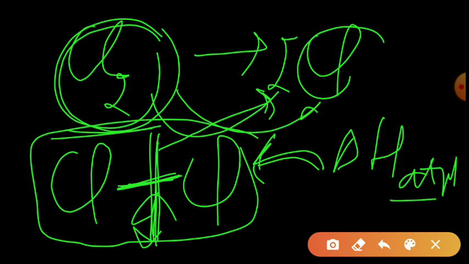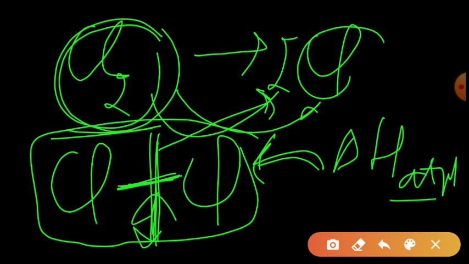Understood? So this is the enthalpy change of atomization, the energy required to convert a molecule into its constituent atoms. For example, if we have H2O and we are converting it into 2H and O separately, then the energy which we require to do this is called enthalpy change of atomization.